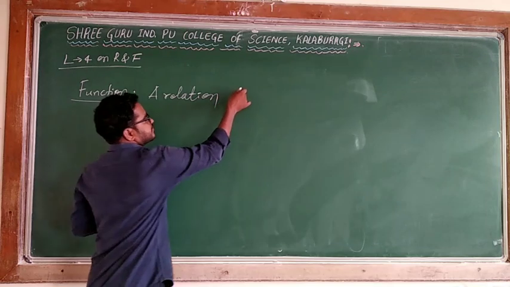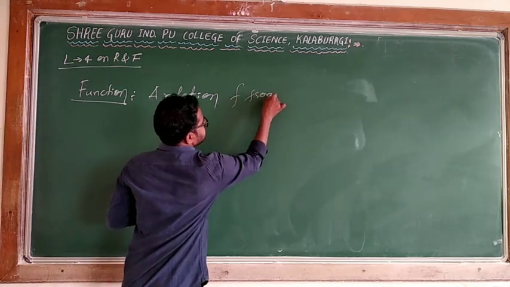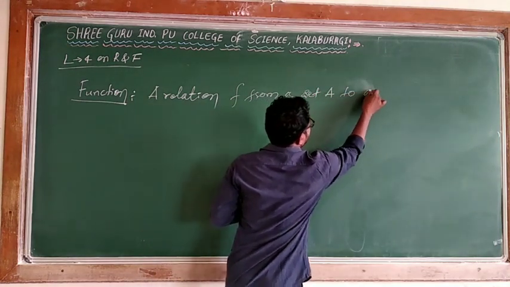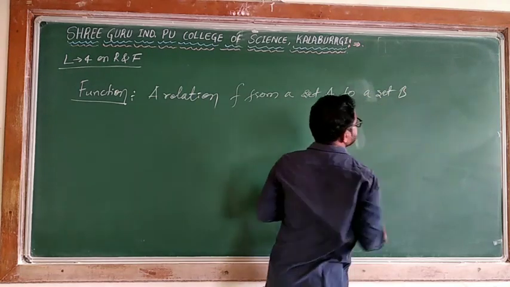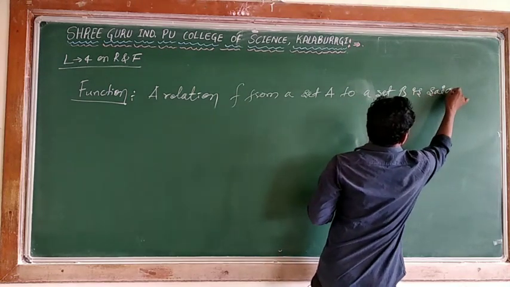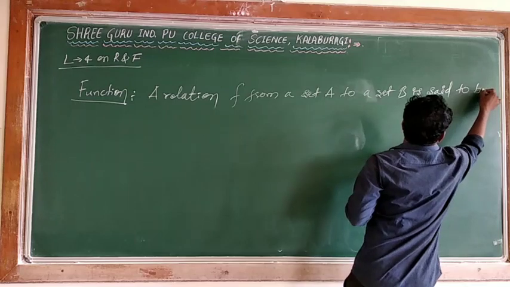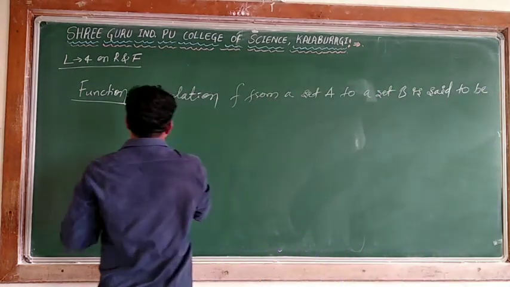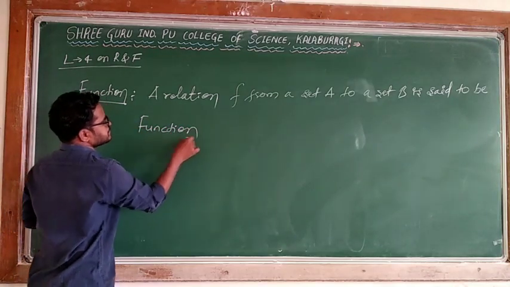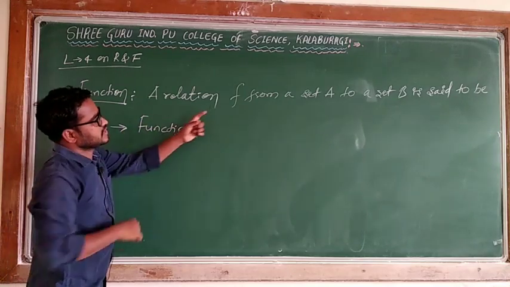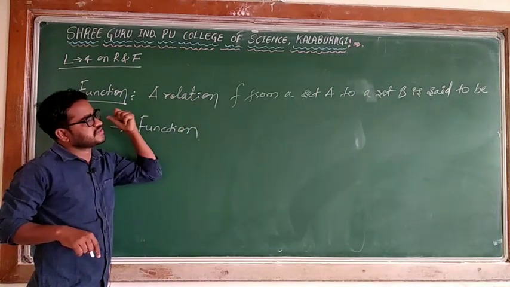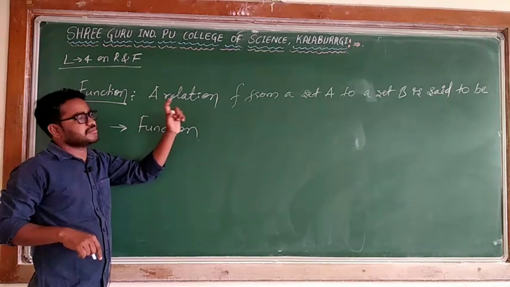A relation F from a set capital A to a set capital B is said to be a function. Instead of R, I am denoting it F because we are defining a function, which is also one special type of relation.